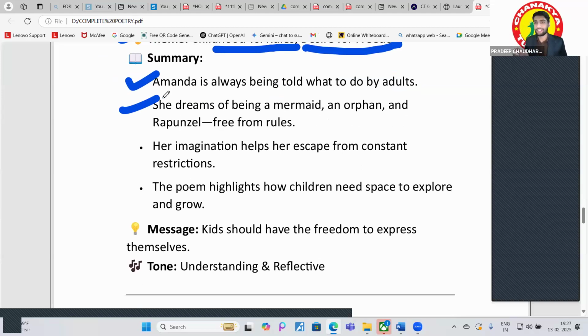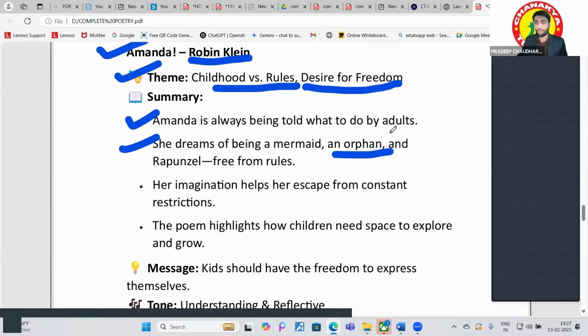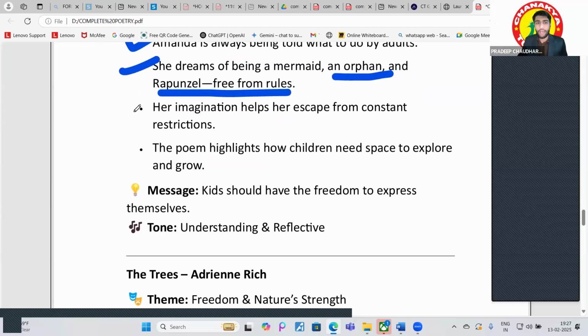But she dreams, she just wants to escape from this reality, right? What does she dream? That she should be a mermaid, right? Mermaid. You know mermaid? What is mermaid? Yes, Jalpari, sir. An orphan. Sometimes she thinks that she should be an orphan. She doesn't have any parents who can tell her what to do or what not to do, right? And a Rapunzel means free from rules. She just wants to be free from rules. Okay. Her imagination helps her escape from constant restrictions.